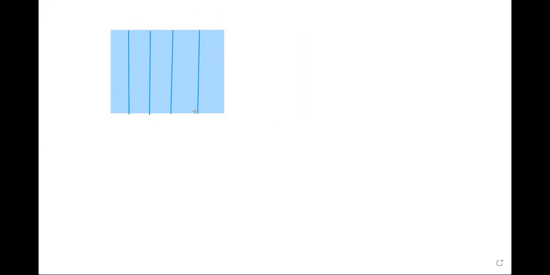I'm trying to draw RAM. So these are cells. This is your computer's RAM, in plain language also called just memory. In slightly fancier language, it's called random access memory.